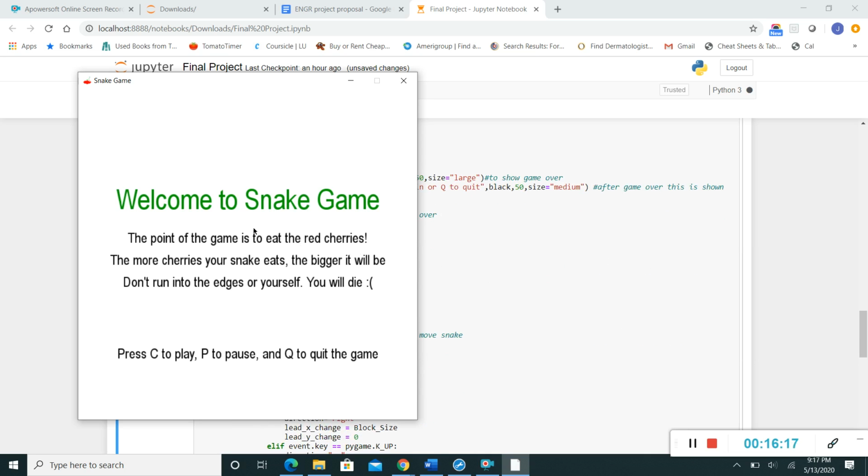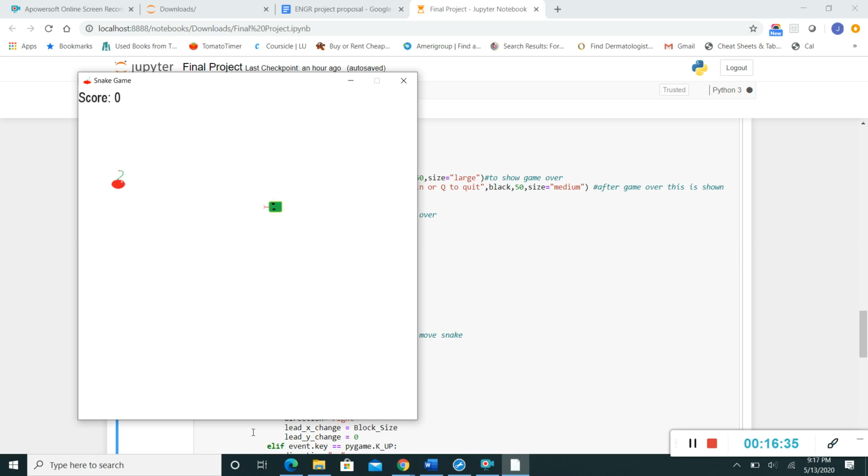Welcome to Snake Game. The point of the game is to eat the red cherries. The more cherries your snake eats, the bigger it will be. Don't run into the edges or yourself. You will die. And like I said, it says press C to play, P to pause, and Q to quit the game. So we're going to go ahead and press C to play, and you see my little snake is green, and it has a little green tongue. So basically, I'm just eating the red cherries.